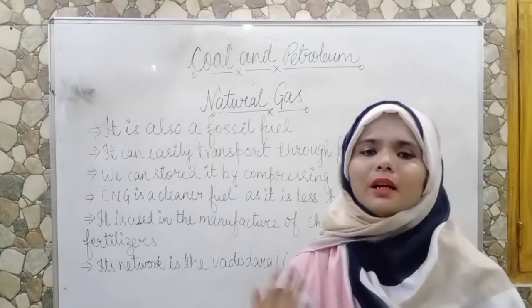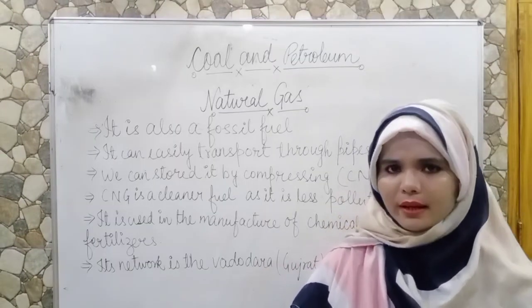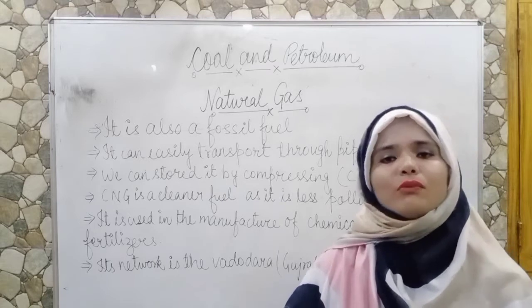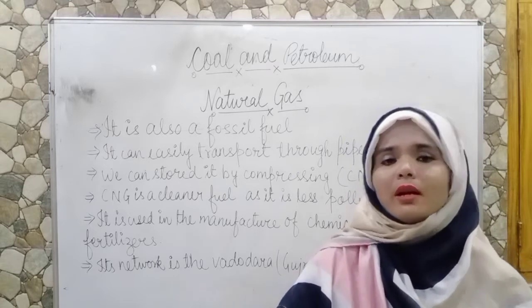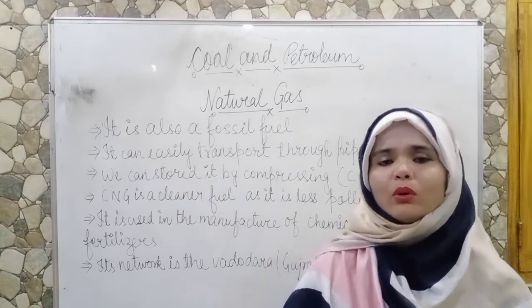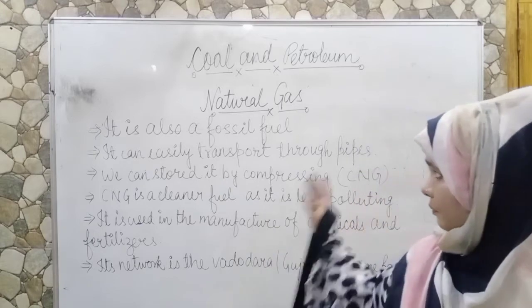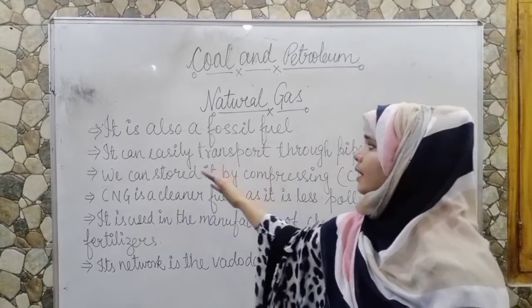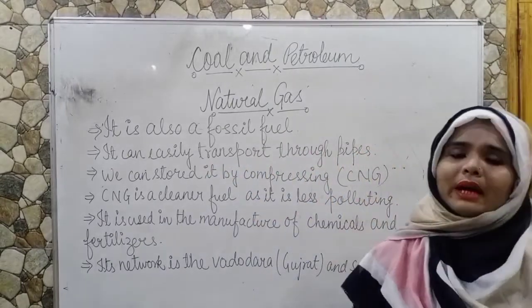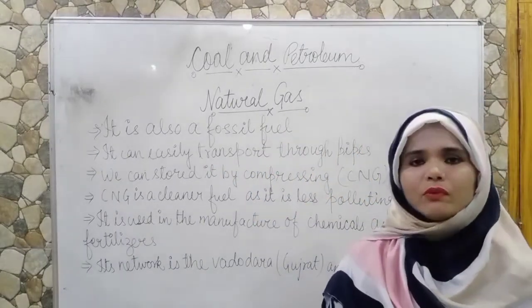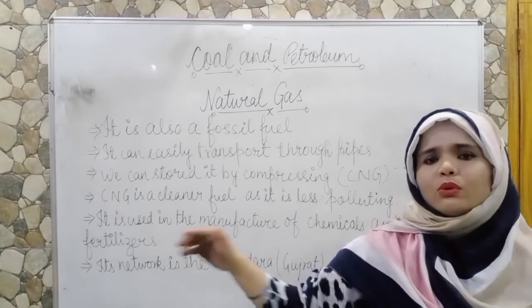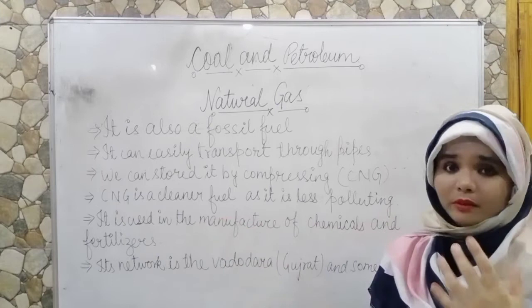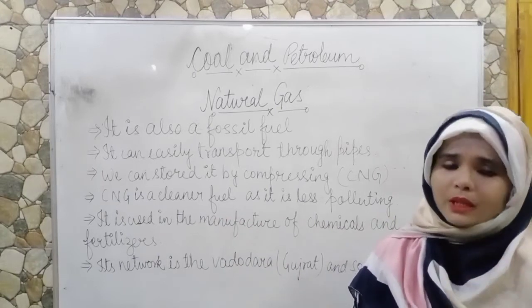Now see the third topic, that is natural gas. It is also a fossil fuel, and it was formed millions and millions of years ago. It can easily be transported through pipes. It is very convenient for use because it can be transported easily through pipelines. And it is also less polluting.